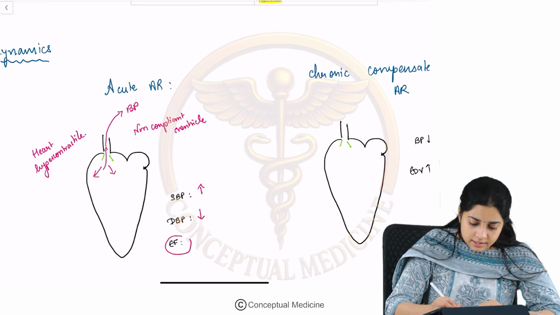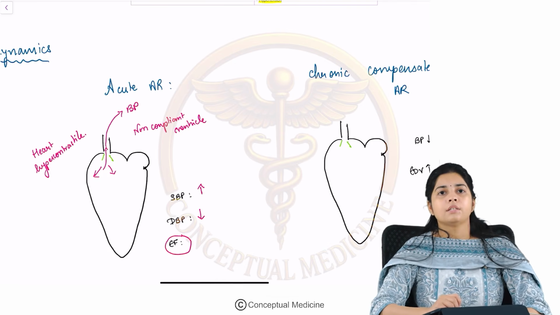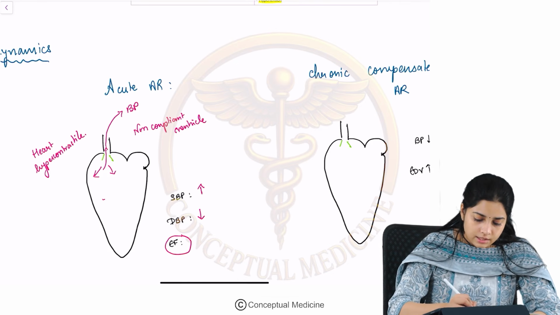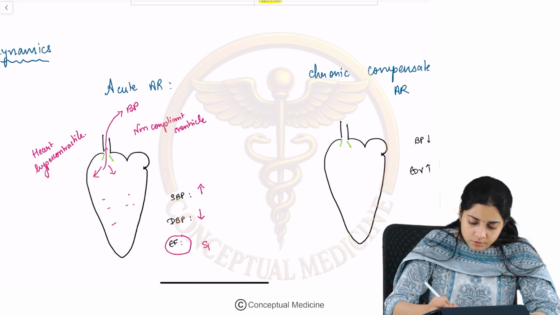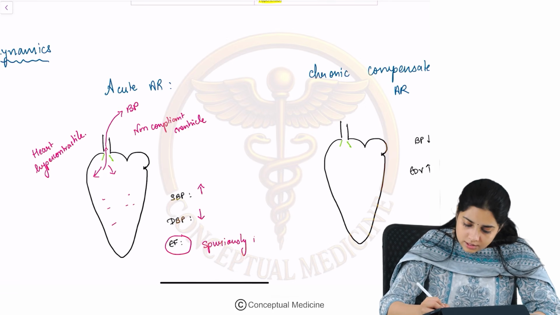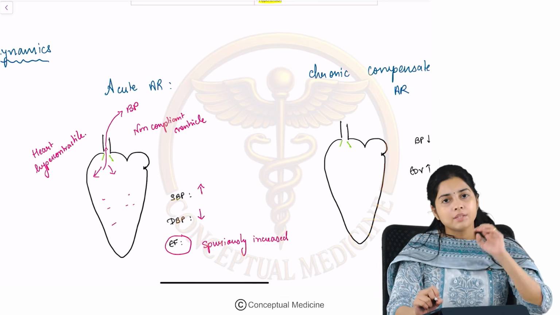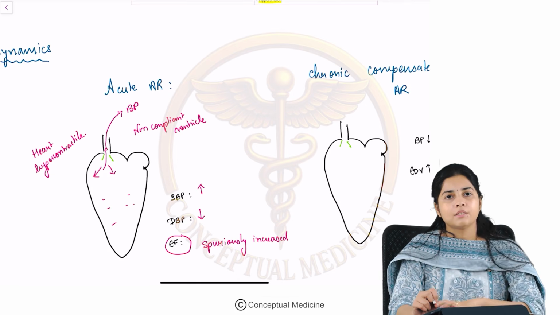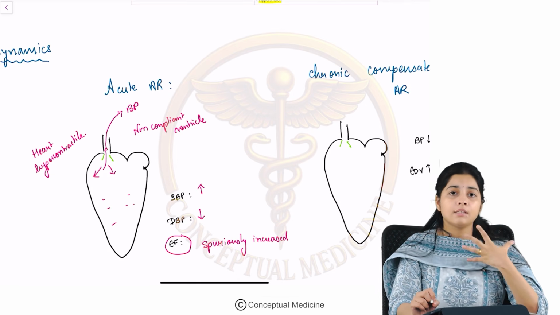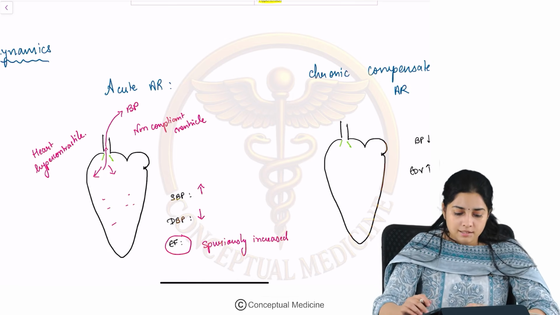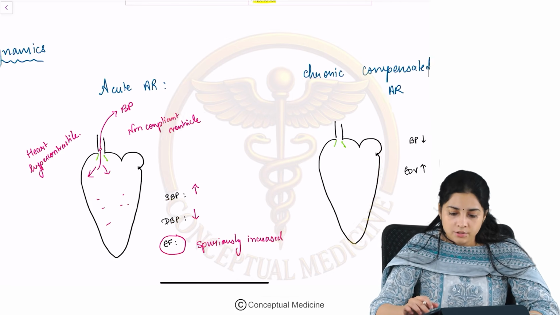In the initial stages of acute aortic regurgitation, what happens to the ejection fraction? The ejection fraction is furiously increased because of the hypercontractile heart. So, that is about the hemodynamics of acute AR.